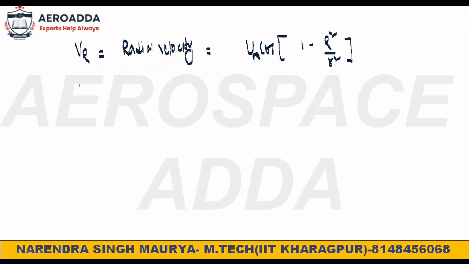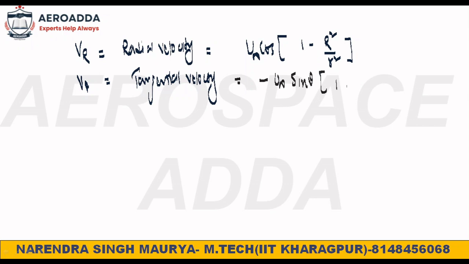And what was the tangential velocity? It is minus u infinity sine theta times (1 plus capital R square by small r square). Yes, this was the tangential velocity.